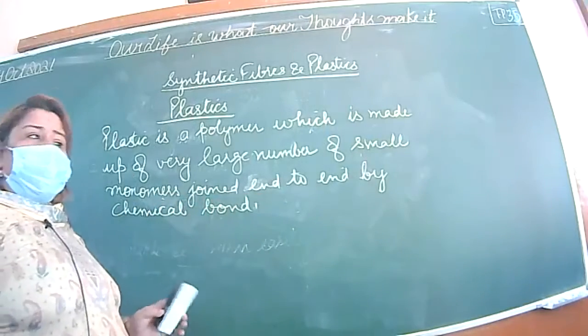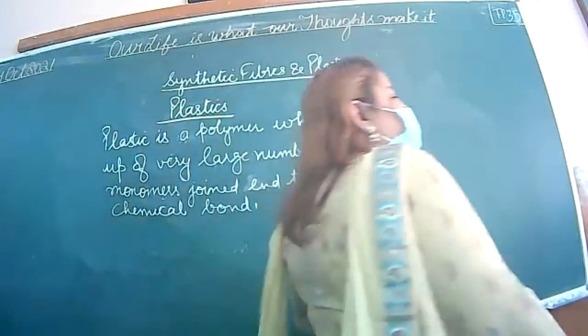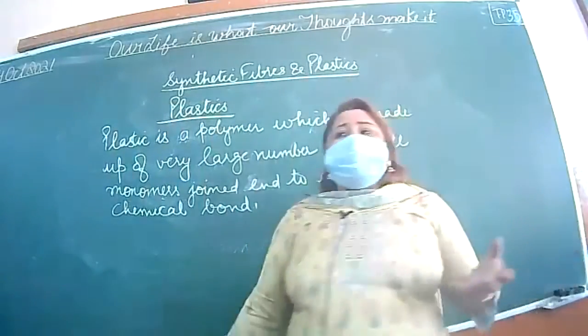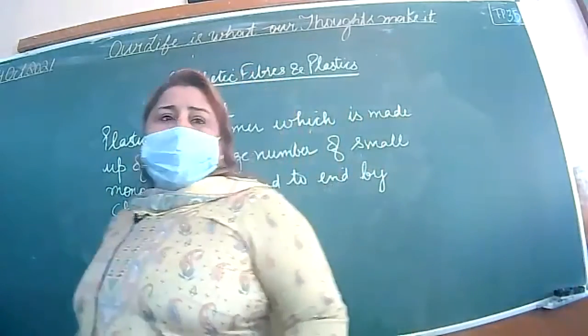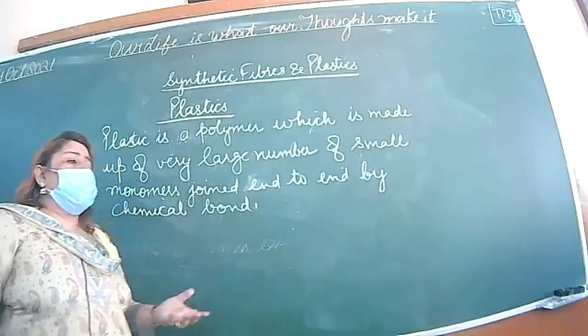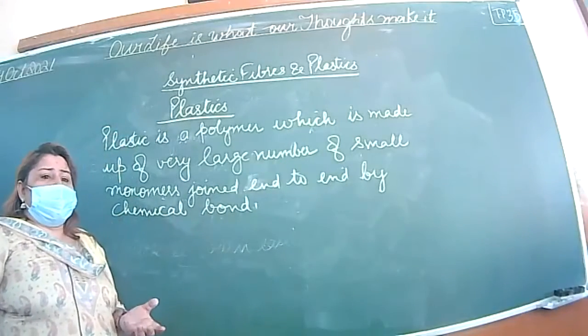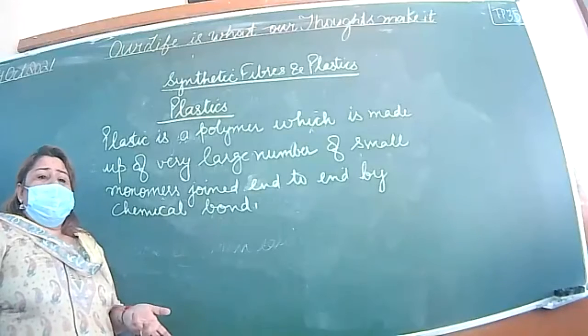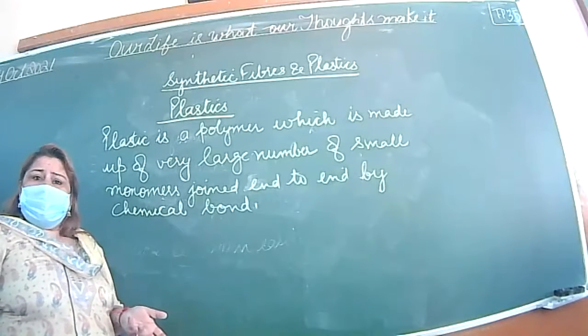In other words we can say that plastic is a synthetic substance which can melt on being heated, and again be molded into the desired shape.